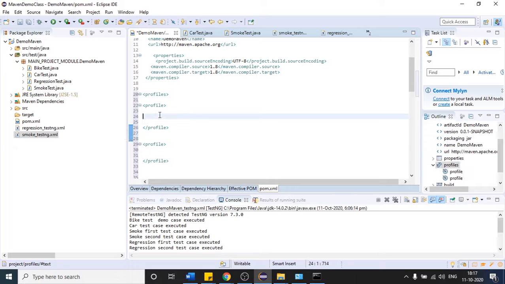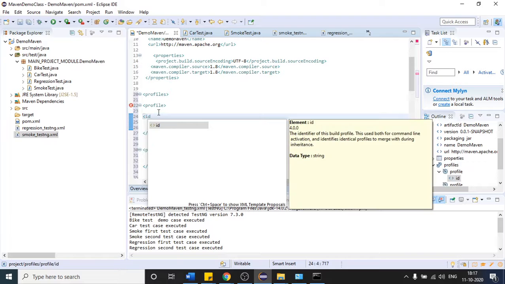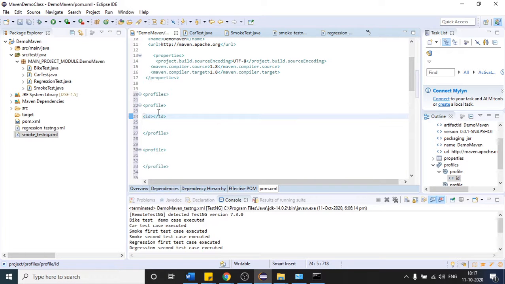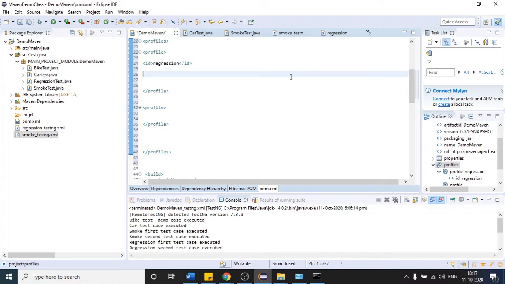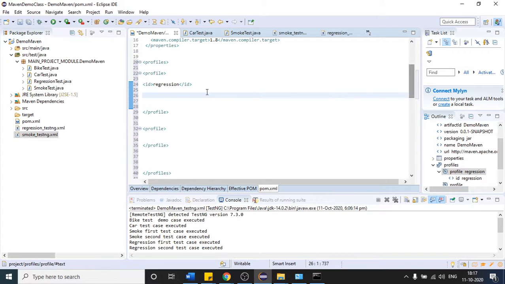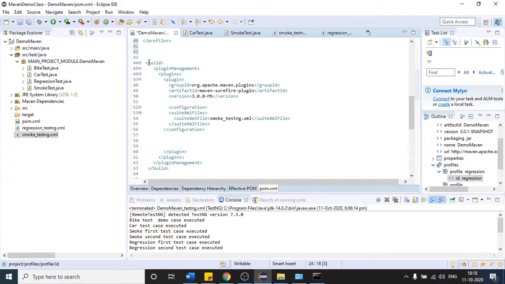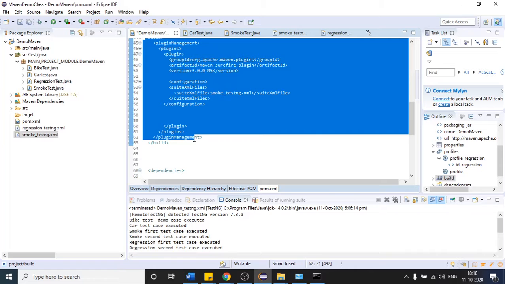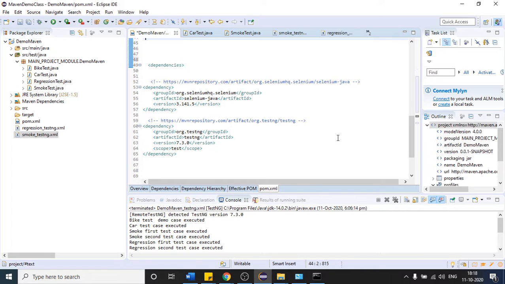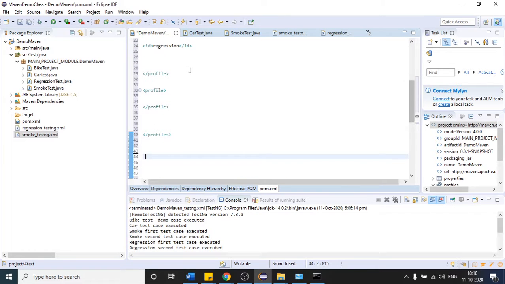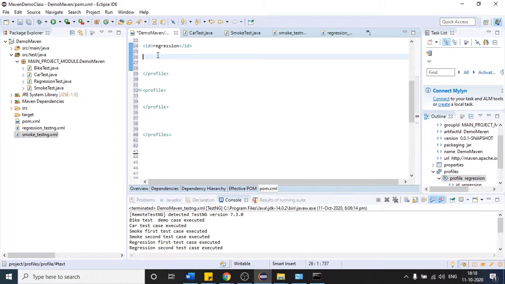Inside that, if we are providing a profile, there should be one ID by which we can identify our profile. So let me name that as regression. So this is my regression profile. Not inside that profile tag, because you can see the ID tag is closed here. After that, this is the plugin which we are using till now. Copy this whole plugin from here to here. Cut this, not copy, cut this and place it inside this and Ctrl+V.